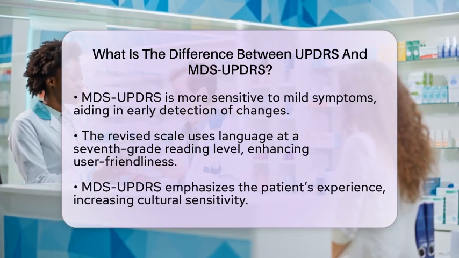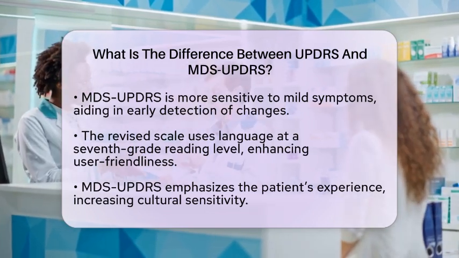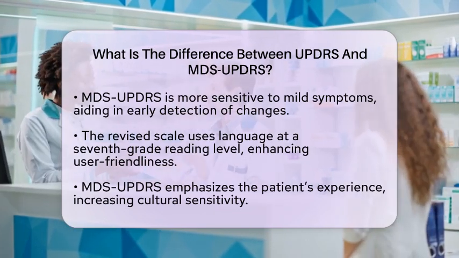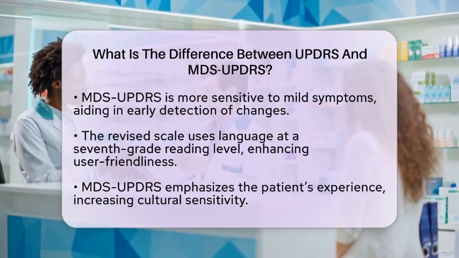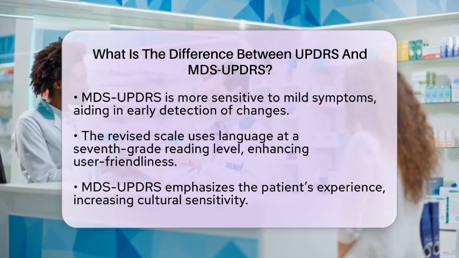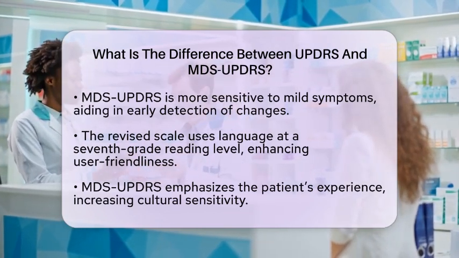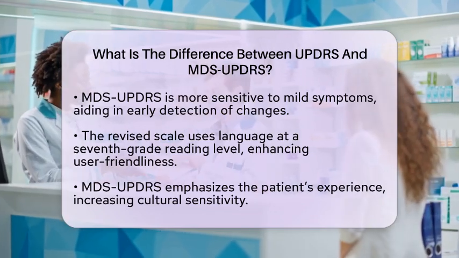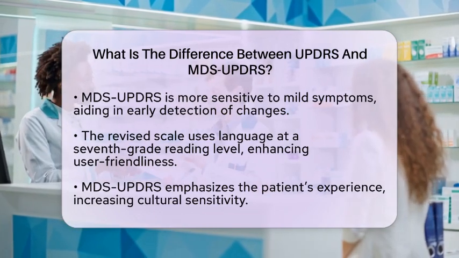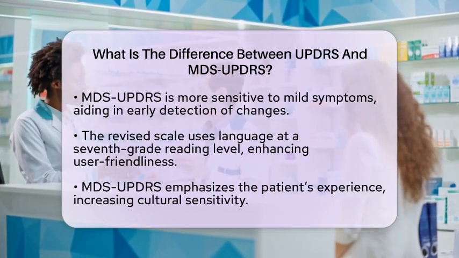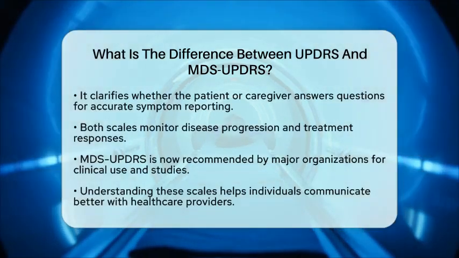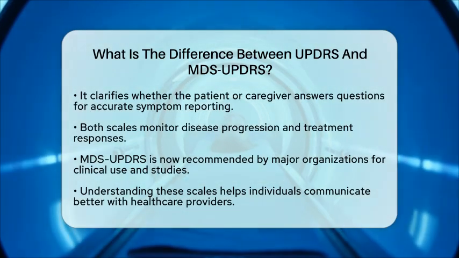Cultural sensitivity is another aspect where the MDS-UPDRS excels. It focuses more on the patient's experience rather than just the tasks they can or cannot perform. This adaptation helps ensure that the scale is relevant across different cultural contexts. The MDS-UPDRS also specifies whether the patient or a caregiver is answering the questions, which helps ensure more accurate reporting of symptoms. Both scales are used to monitor disease progression and response to treatment.